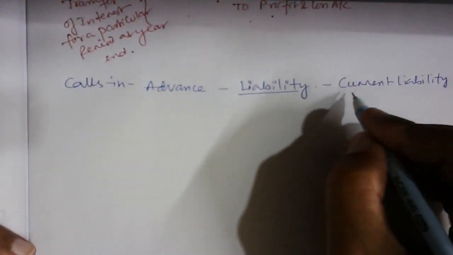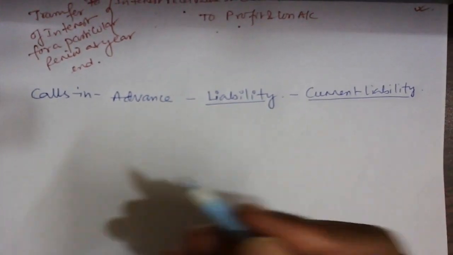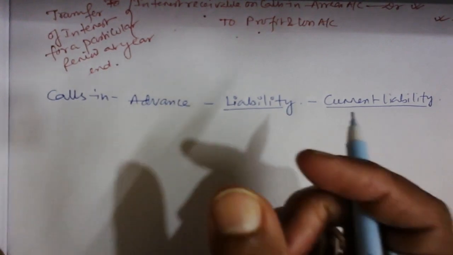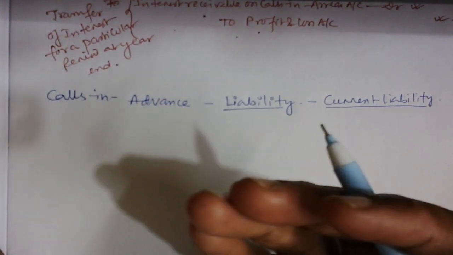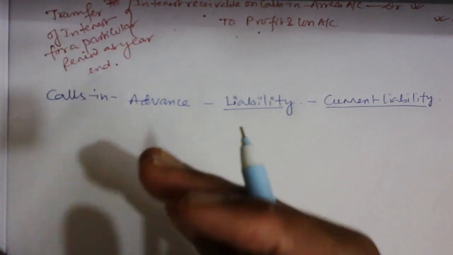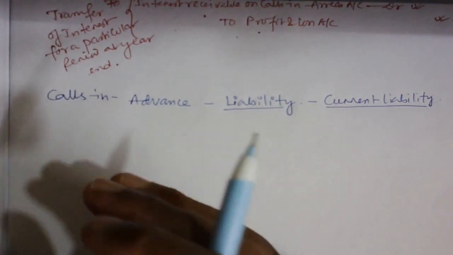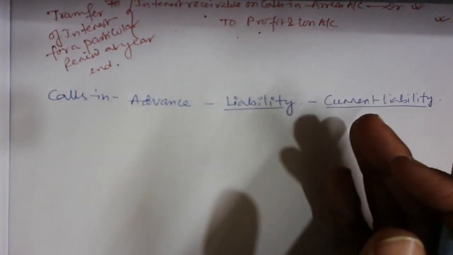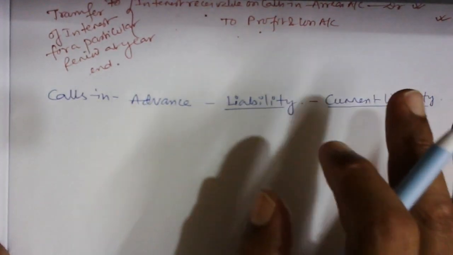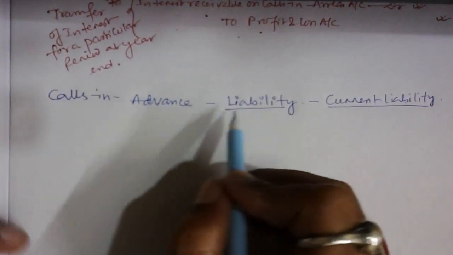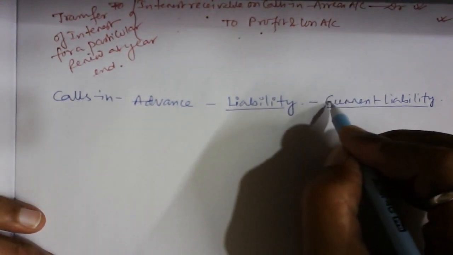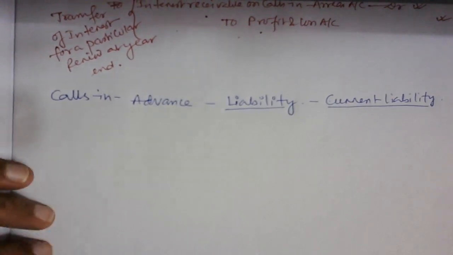Now see why I am discussing this current liability. It may be possible that the money you receive is for the next 2-3 months, because the dues on the other installments happen on a frequent basis, like 3 months or 4 months. It is not like you receive allotment money today and you are asking for the first call money after 2 years. It's a very rare case. So that's why I'm saying current liability. But believe me, this calls in advance is going to be adjusted as a liability part. Okay, you can erase this, not right now. You can leave it, no problem as such.